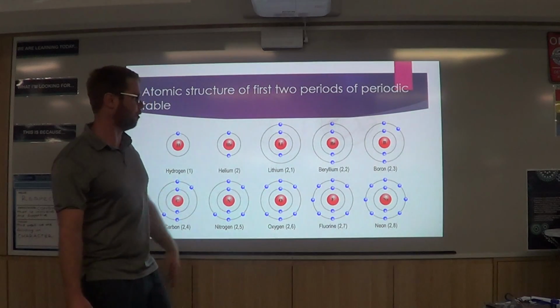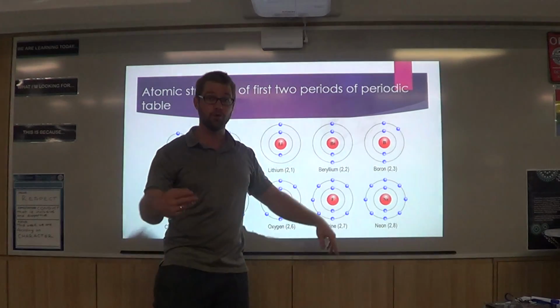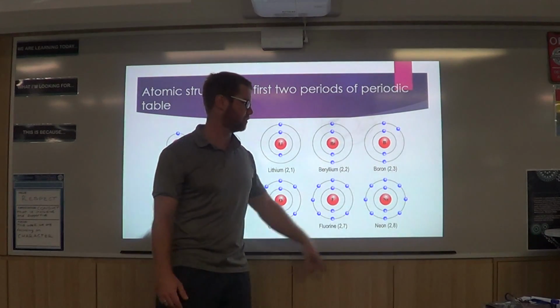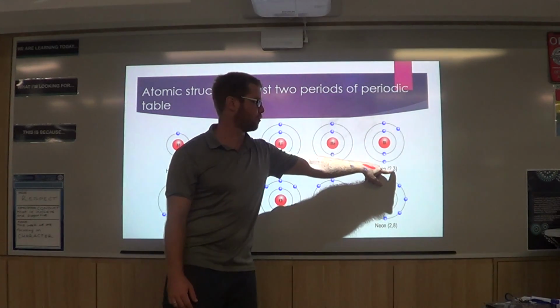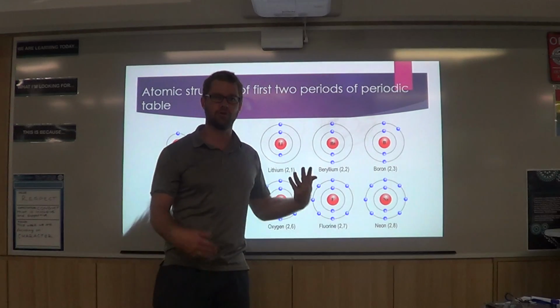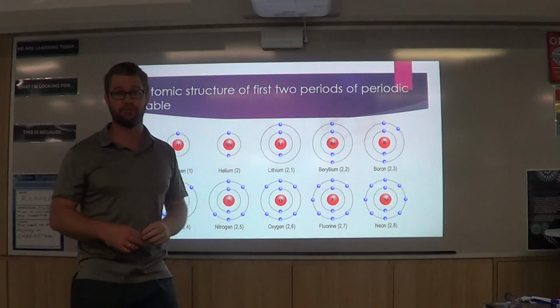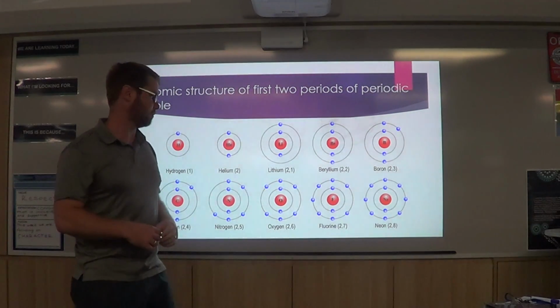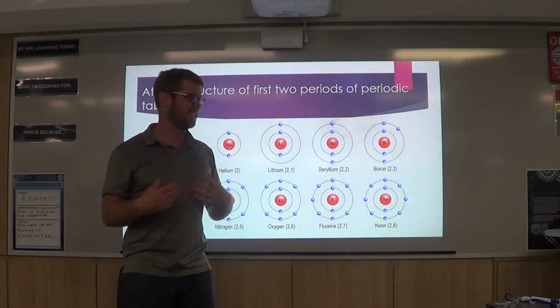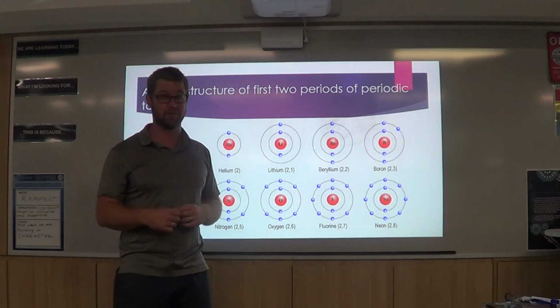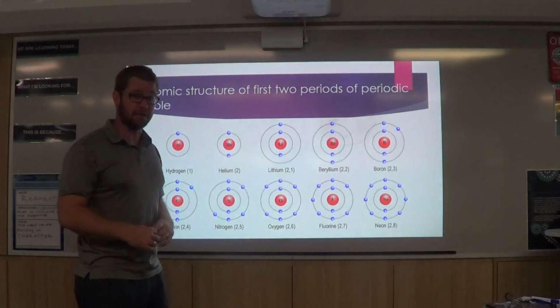So for example, boron has the electron configuration of 2, 3. What do you reckon that tells us? The first number, 2 electrons in the first shell, 3 electrons in the second shell. 2, 3. That's the electron configuration for boron. Super easy, and we can do that for any of them. So you're going to have a worksheet you can practice a few of those on. I don't think I need to spend too much more time on a video doing that. But yeah, there you go.